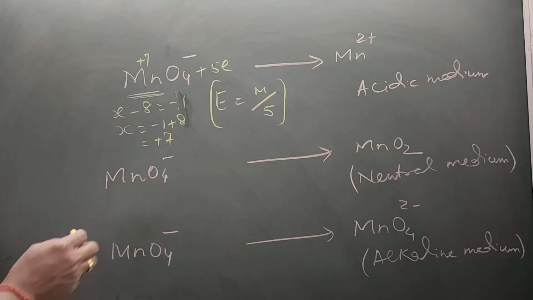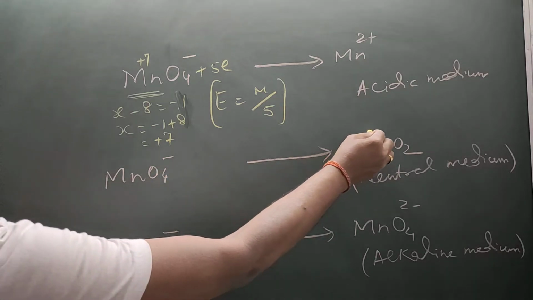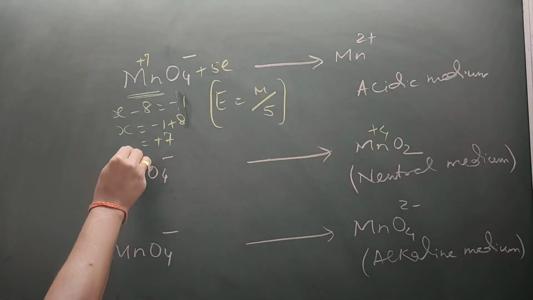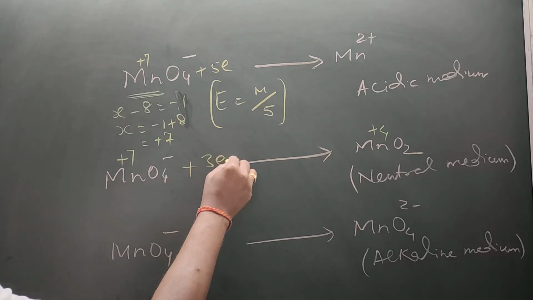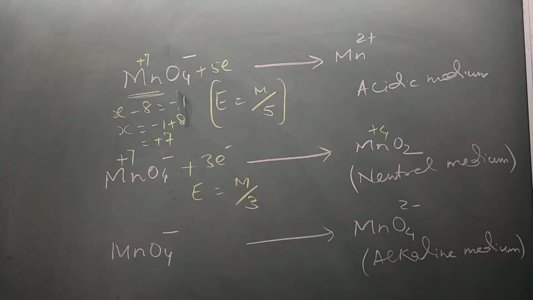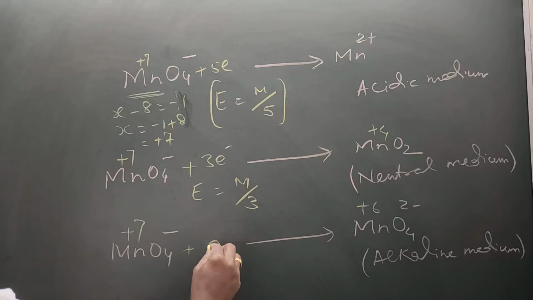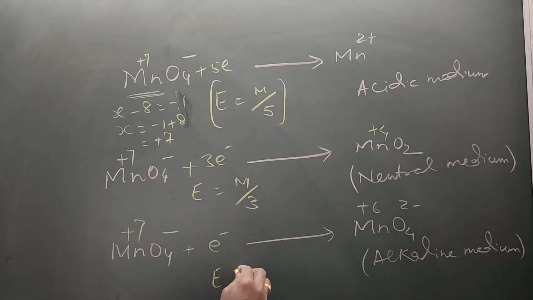In the neutral medium, MnO4 minus changes to MnO2. Here the oxidation state is plus 4, there it is plus 7. So there is a change of 3 electrons. So the equivalent weight here will be M by 3. Now coming to alkaline medium, MnO4 minus changes to MnO4 2 minus. That means here it is plus 7, here it is plus 6. So the change is only of 1 electron. So the equivalent weight is equal to the molecular weight.